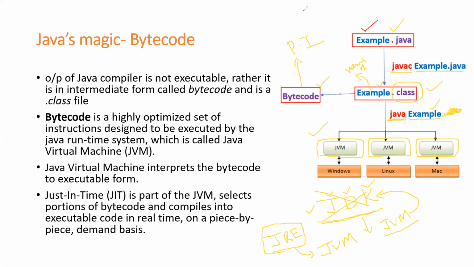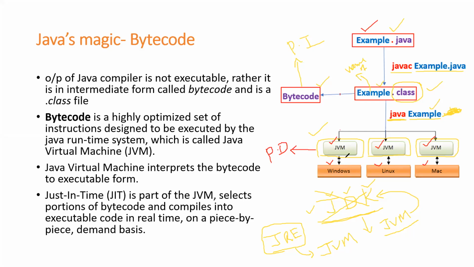Okay. The most important thing you should understand here is that the JVM is platform dependent. What is JVM? JVM is a software, and this software is platform dependent. What is platform dependent? See, the Windows operating system has its own JVM. Linux has its own JVM, and Mac has its own JVM. Since each operating system has its own JVM, we call the JVM platform dependent.